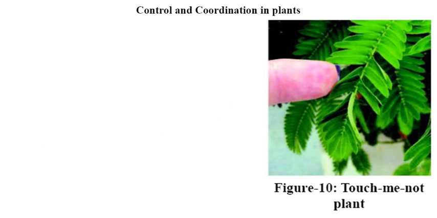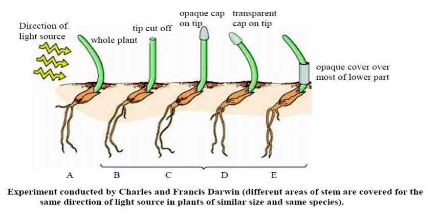Now come to the next one, the growth of the plant in response to light. Let us see what will happen in this. That one is the starting point. Here is the direction of the light source, so the whole plant turns toward the direction of the light.